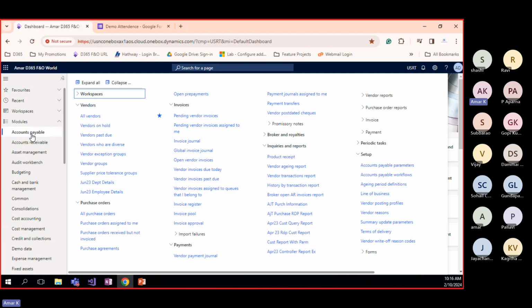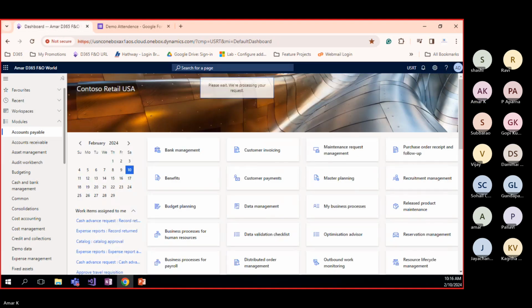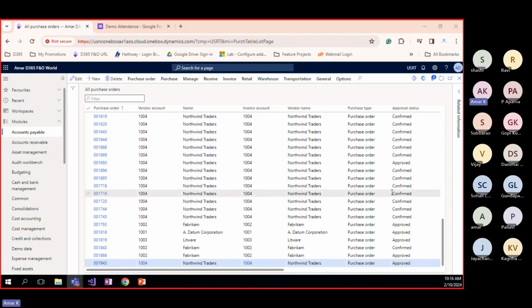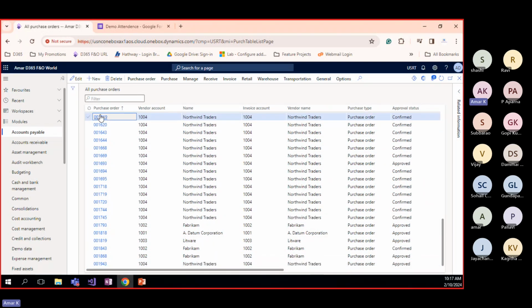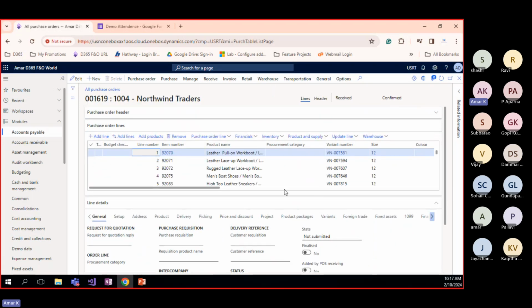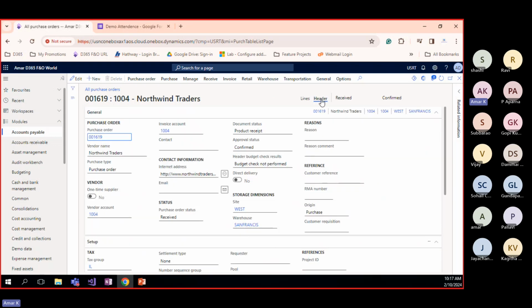Let me give one example. If I go to Accounts payable, all purchase orders, these are the purchase orders and the different statuses. When I click on one, it will open that purchase order. These are the items, and I also got the information about the header.